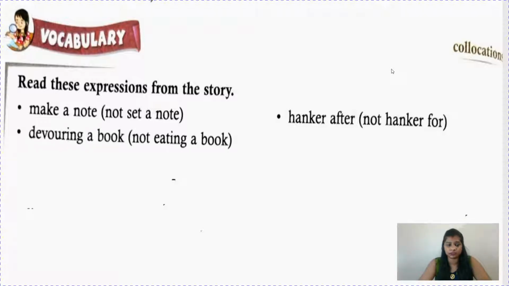Now hanker after. So hanker after, you can say to have a strong wish for something. Devouring a book doesn't mean eating a book. It means to read books or literature quickly and eagerly. Suppose you love to read like Matilda. So she was devouring a book. She was reading the book anxiously.